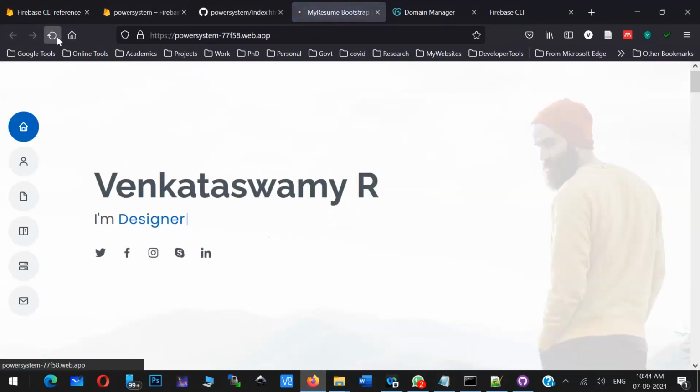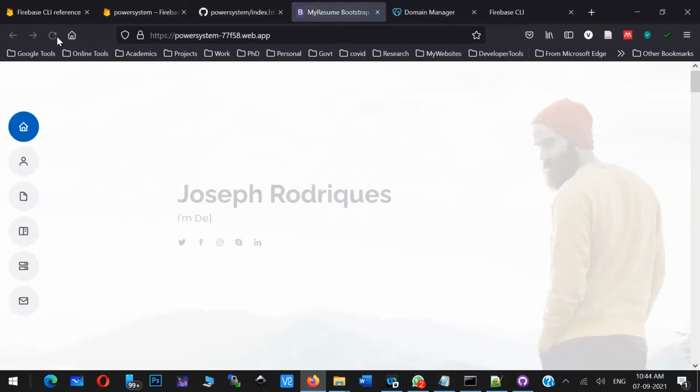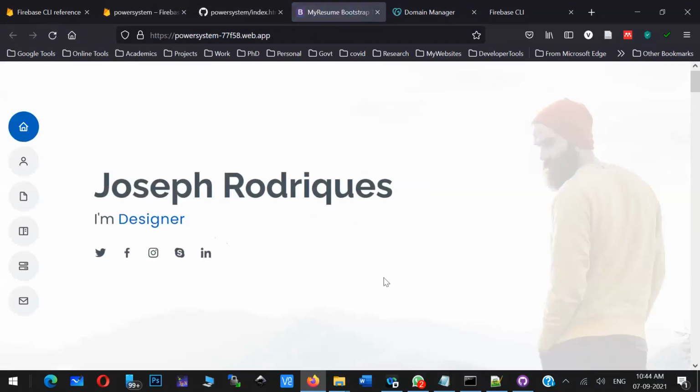It will take some time, because your local repository should refresh. Now can you see here the new application is reflecting on your screen. So this is how you can connect your GitHub with Firebase.